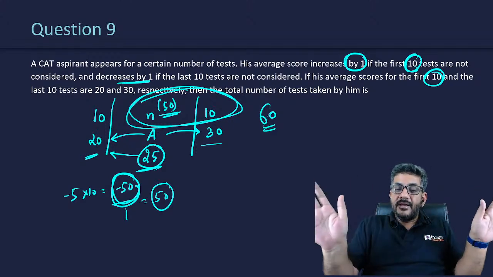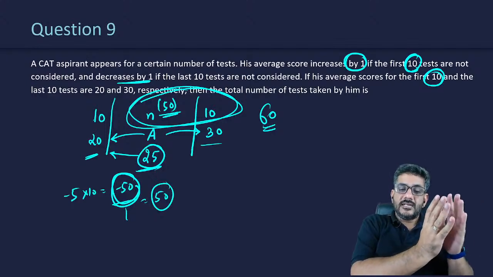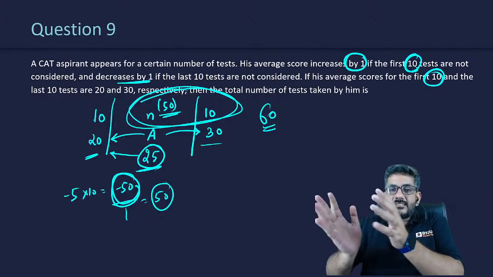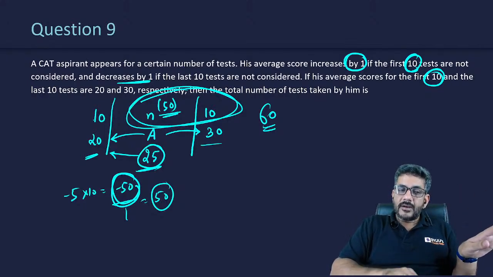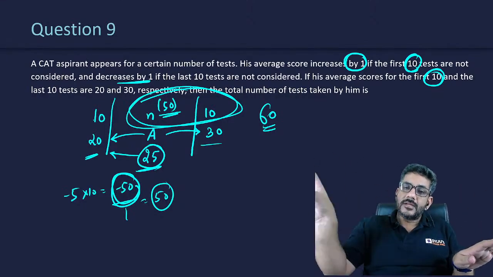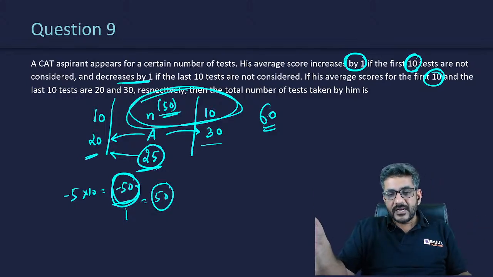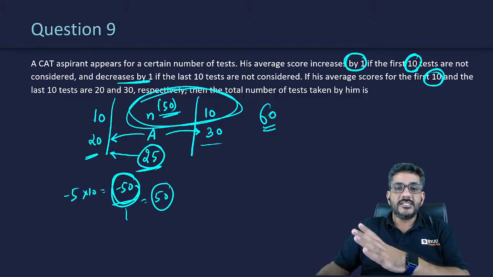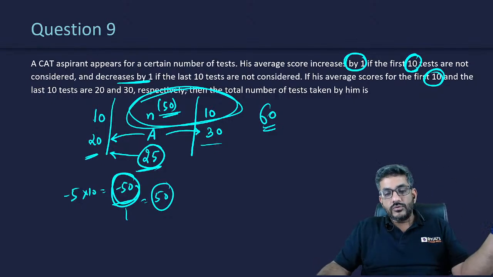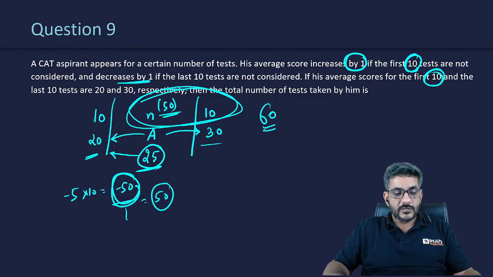I showed you n, 10, 10 so that you can understand that okay, this is 10, this is the last 10, and in between is n. When 10 are excluded, the deviation created by them is spread over all the remaining ones, which are n plus 10. On n plus 10 there is a deviation of 50, and on each one there is a deviation of 1. That means n plus 10 is 50. If that is 50, then add the other 10 that remained. The total number of tests will become equal to 60.